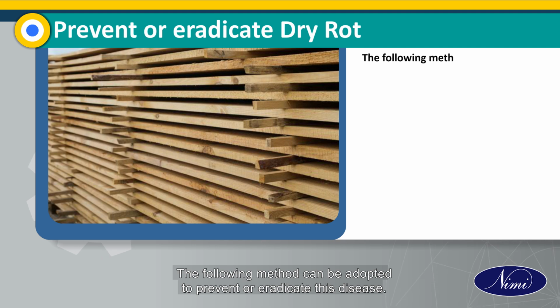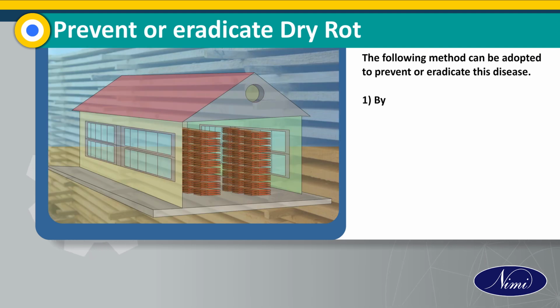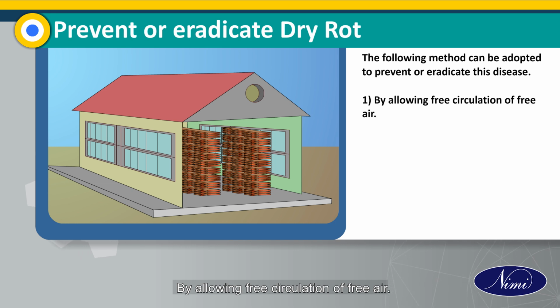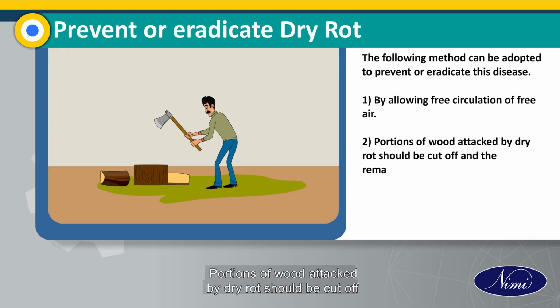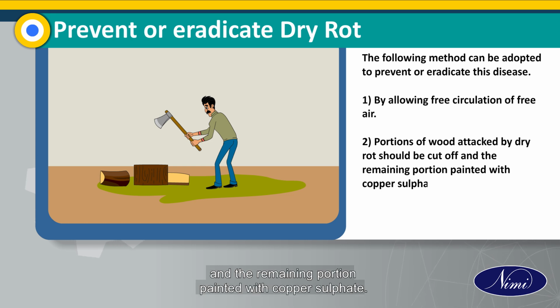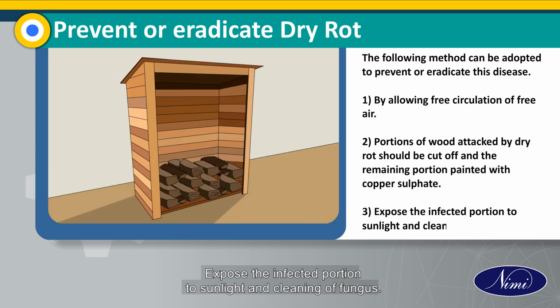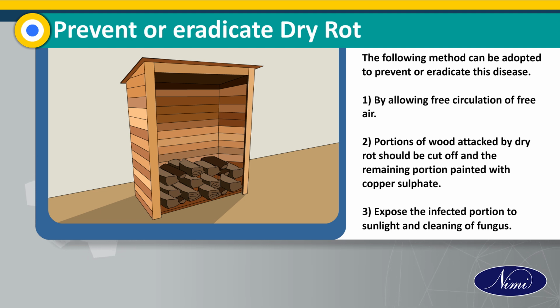The following methods can be adopted to prevent or eradicate this disease: allowing free circulation of fresh air. Portions of wood attacked by dry rot should be cut off and the remaining portion painted with copper sulfate. Expose the infected portion to sunlight and clean off the fungus.